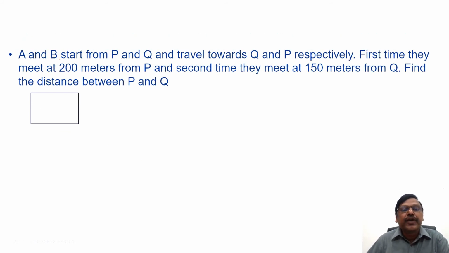A and B start from P and Q and travel towards Q and P respectively. First time they meet at 200 meters from P and second time they meet at 150 meters from Q. Find the distance between P and Q. Right. If you look at this here, P and Q are there.